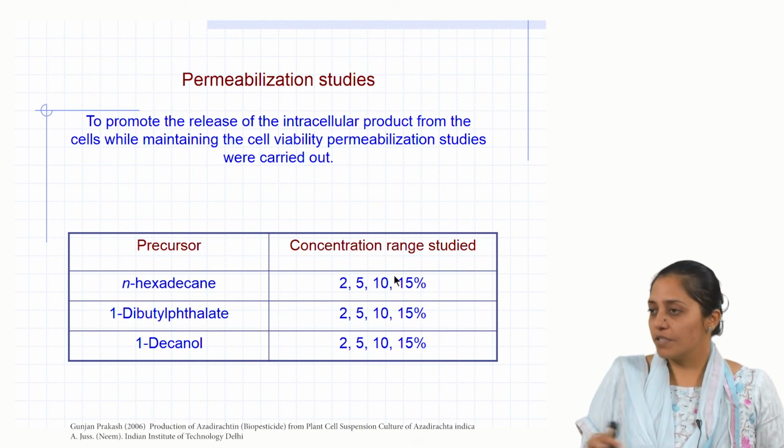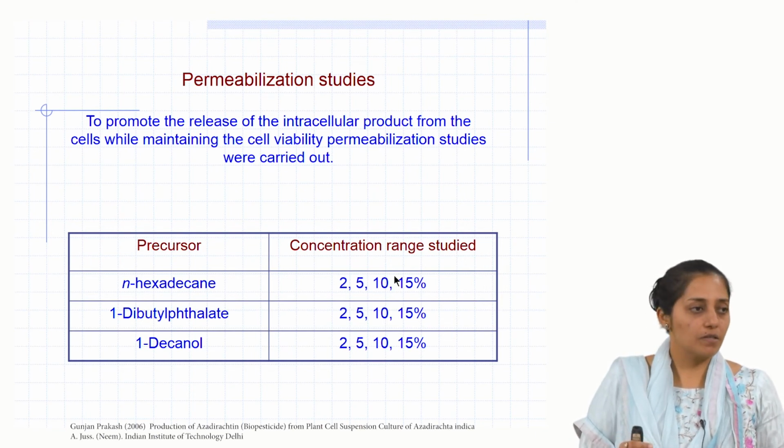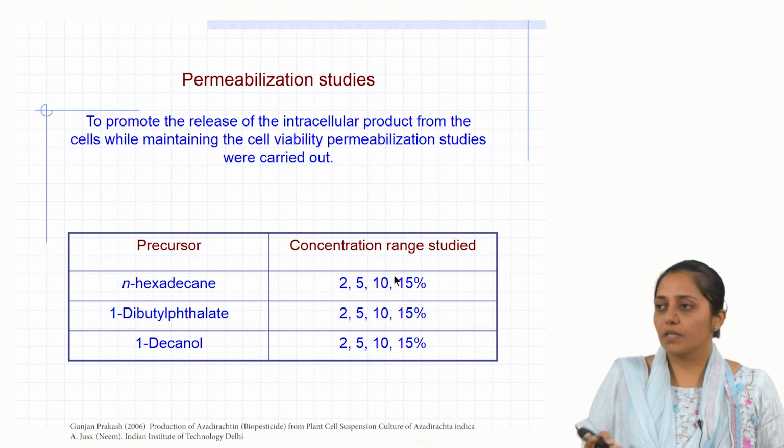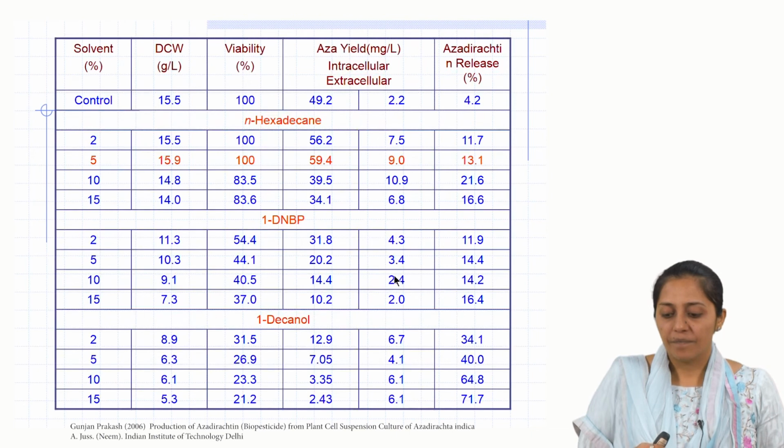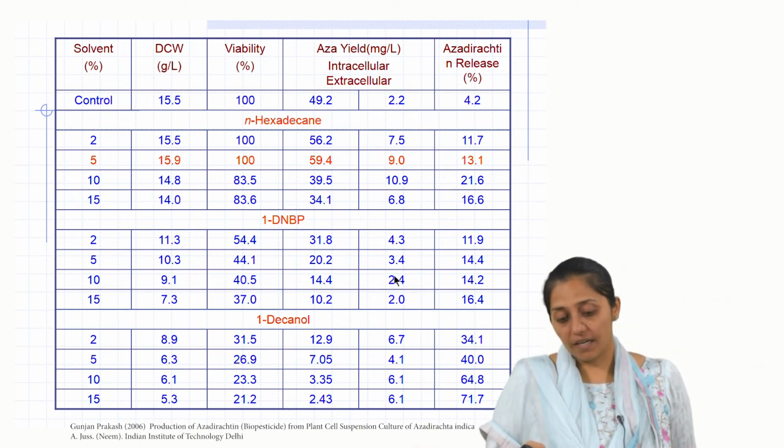At different concentration ranges, these are all surfactants and solvents, so percentage volume by volume, the concentration range was added, and they could find that N-hexadecane at 5% volume could give you azadirachtin release up to 13%. Now why do you think that there are other permeability enhancers which are giving very high release?